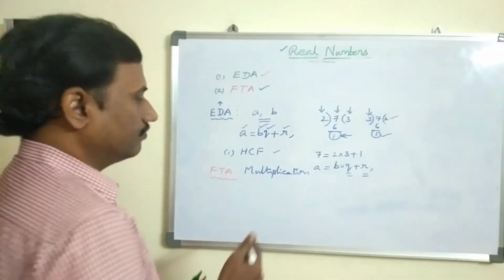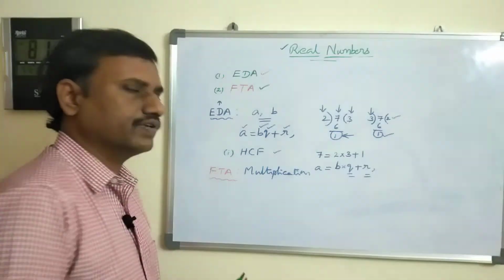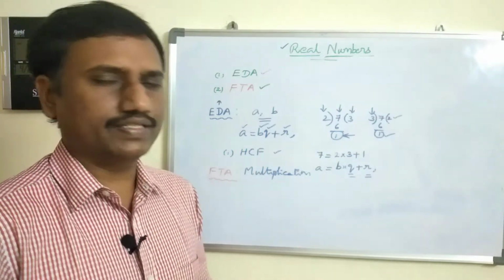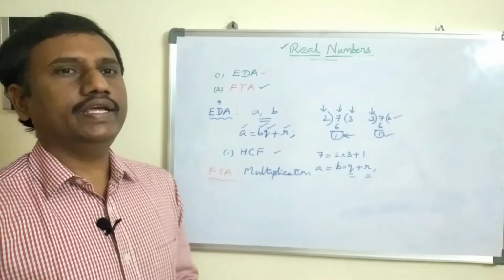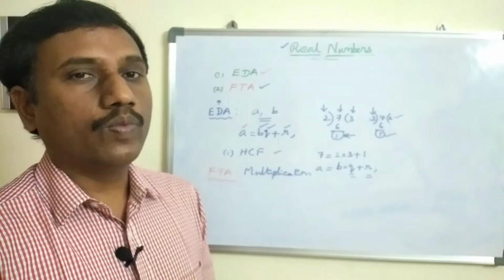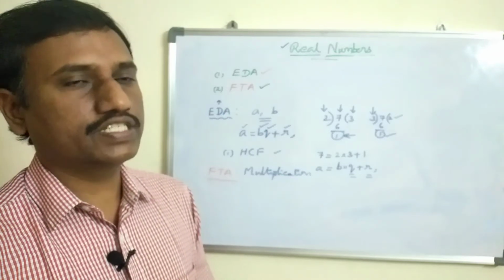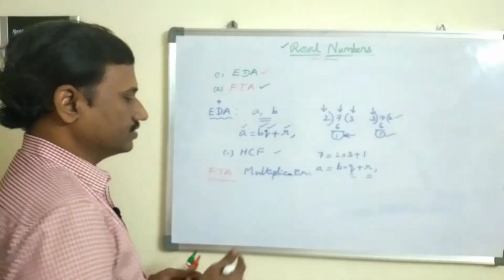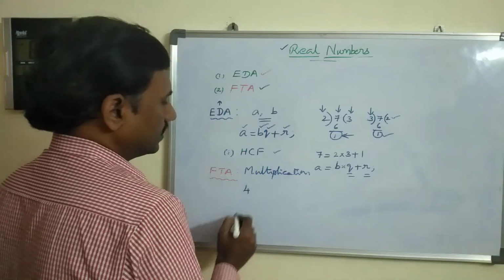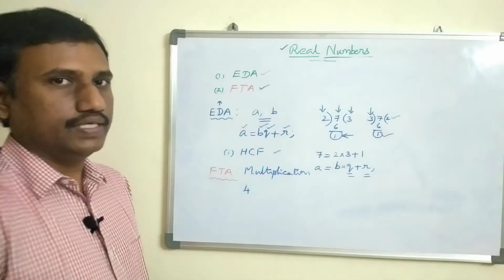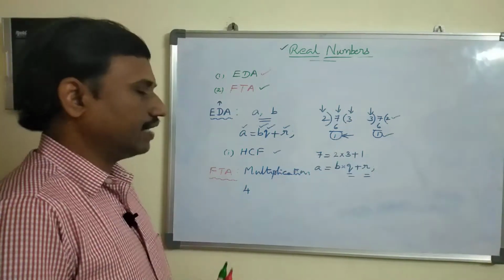We'll see. For example, what does composite number mean? First of all, what is a composite number? If any number has more than two factors, such numbers we call composite. For example, 4. Is it a composite number or not? Yes. Why? Because of the factors of 4.